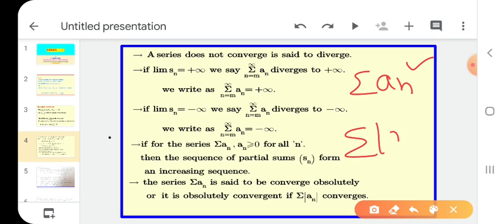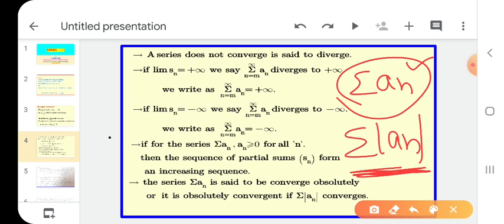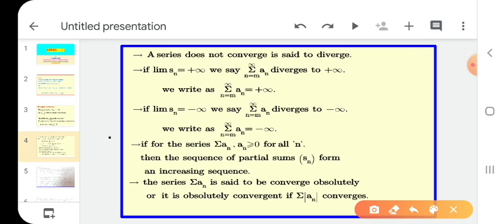If sigma mod an is also convergent, what do we say? Sigma an is an absolutely convergent series. When we take the mod of that series and the sigma mod an is convergent, we say it converges absolutely or is absolutely convergent. Absolutely means mod.